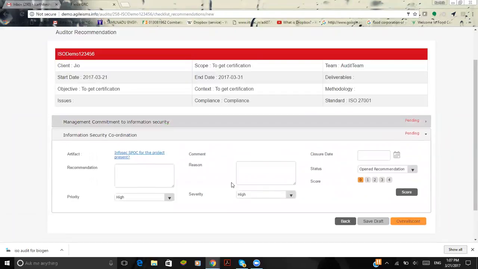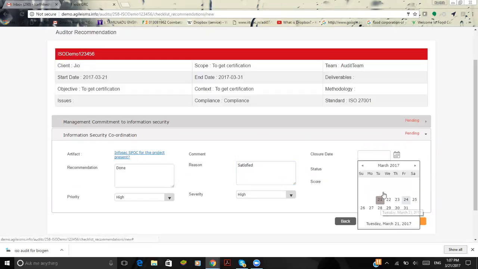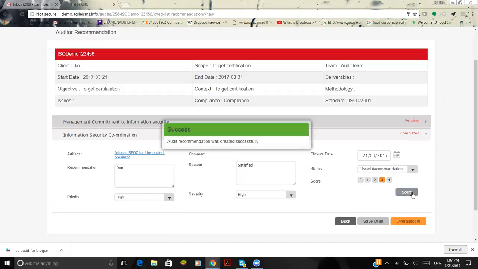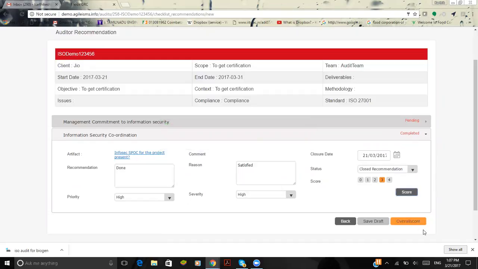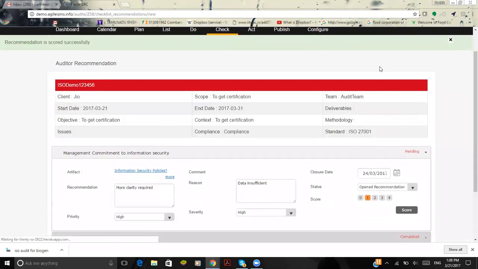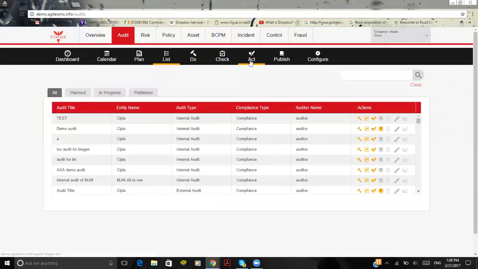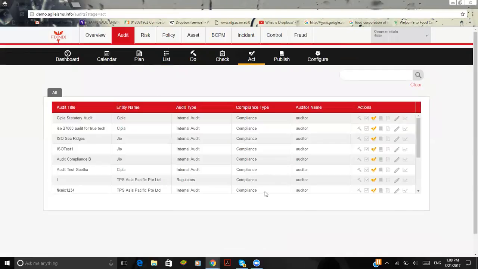For the second task, I'll give some positive responses as done, and the reason would be satisfied. I'm giving the closure date as today, and I'll give the status as close the recommendations and the scoring as 3. You could see the status once I click on the score button. The status has changed to completed. Now I'm going to perform the overall score here. After I perform the overall score, the auditee will be notified that he has to act upon the recommendations given by the auditor.